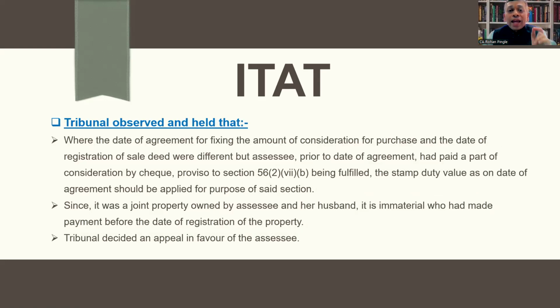Where the date of agreement for fixing the amount of consideration for purchase and the date of registration of the sale deed were different, but the assessee, prior to the date of agreement, had paid a part of the consideration by cheque, the proviso to Section 56(2)(vii)(b) being fulfilled, the stamp duty value as on the date of agreement should be applied for the purpose of the said section.